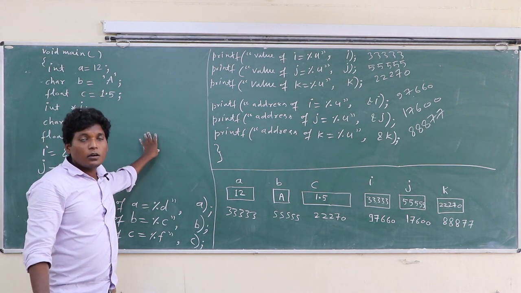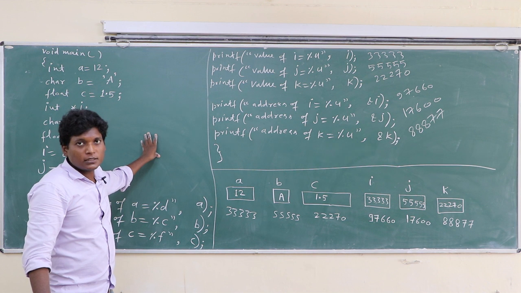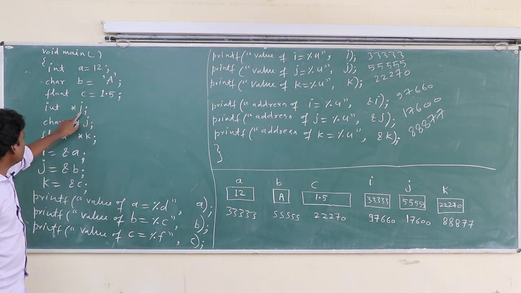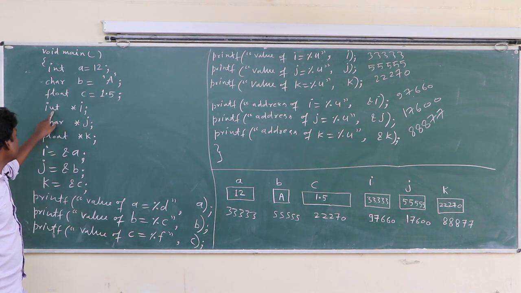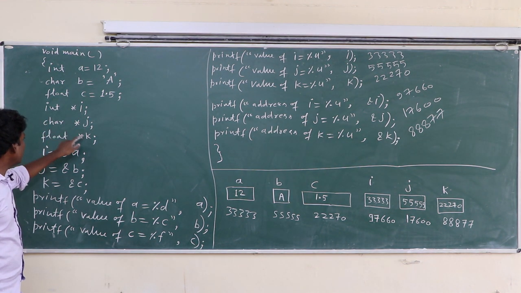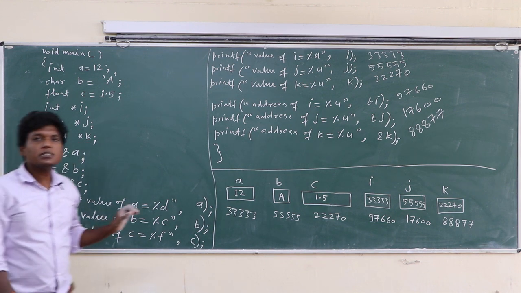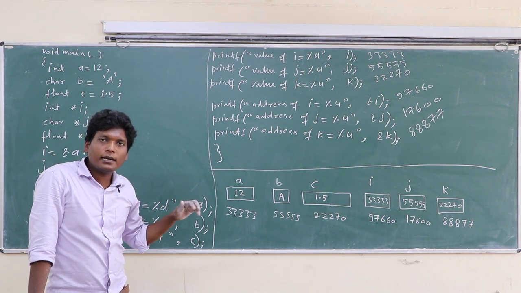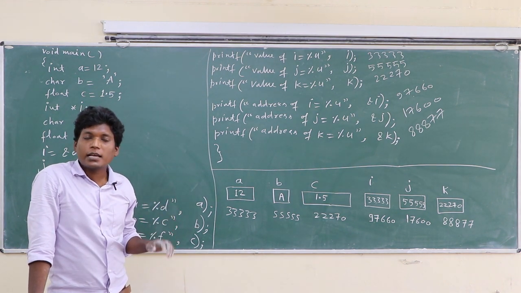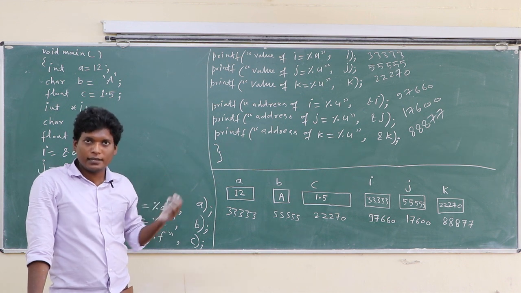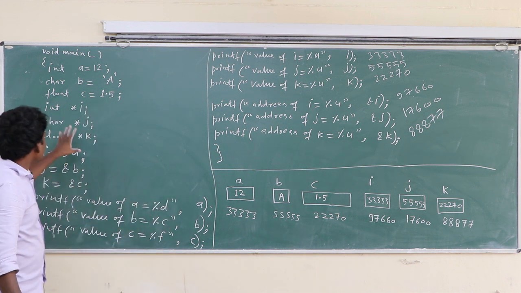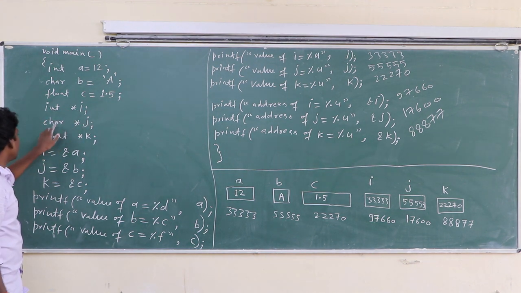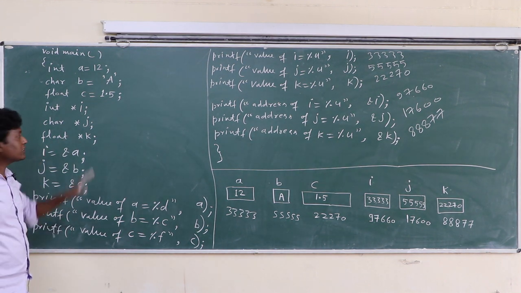Class, one thing that we have to notice here: int *I means I is a pointer to integer, J is a pointer to character, K is a pointer to float. It means the address will be a pointer; address cannot be float, integer, character. Okay, so what is the significance of I, J, K? What is the significance of this?